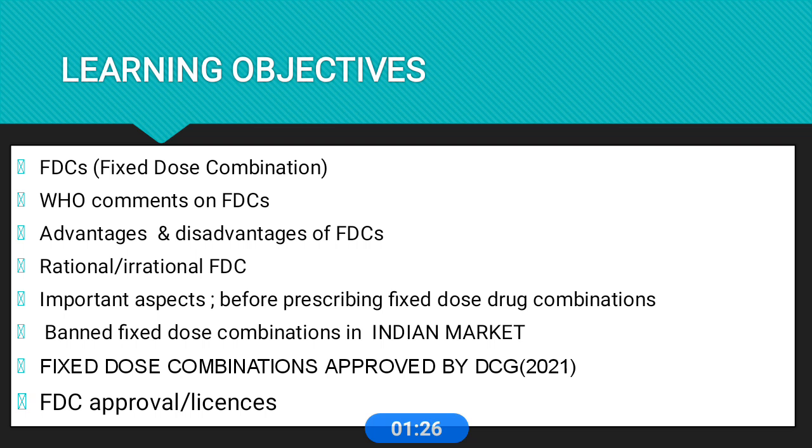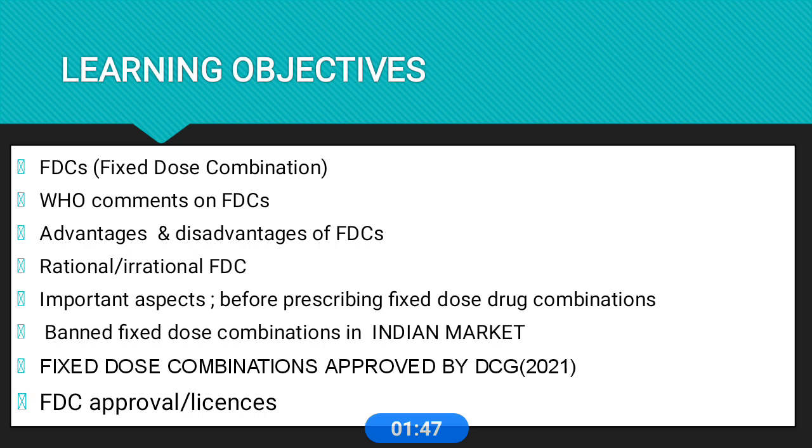Then, what are the important aspects before prescribing fixed dose drug combinations? And then we will discuss banned fixed dose combinations in the Indian market, then recently approved fixed dose combinations by the Drug Controller General, and then we summarize our class.